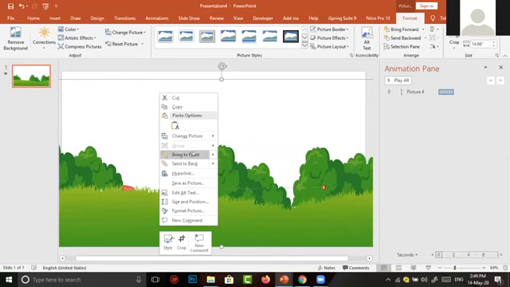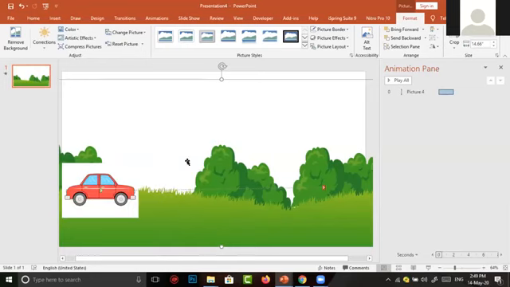One is Bring to Front. Another one is Send to Back. It means the nature background has to move to the back of the car. So I click Send to Back.